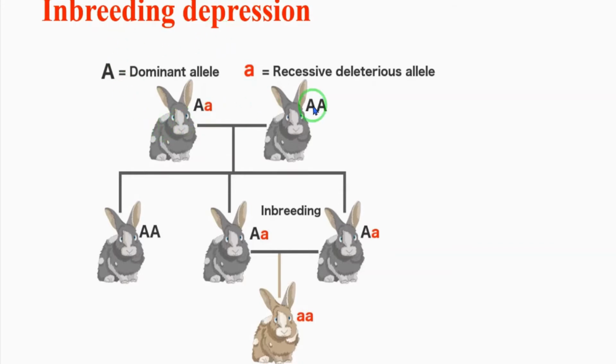See here, rabbits. Here AA and Aa are alleles. Capital A indicates the dominant allele, small a indicates the recessive allele. When we cross these two rabbits, capital A small a and capital A, in the next generation we will get these three. First one possesses both capital A, second one capital A and small a, third also capital A and small a. In the next generation, when we inbreed these two animals, we will get the recessive character small a.